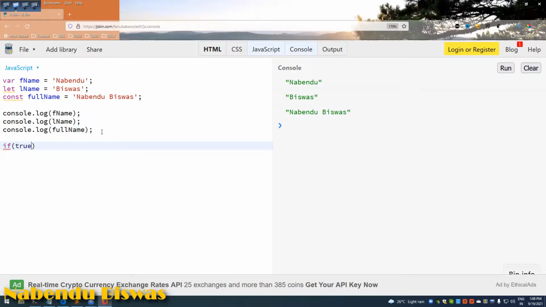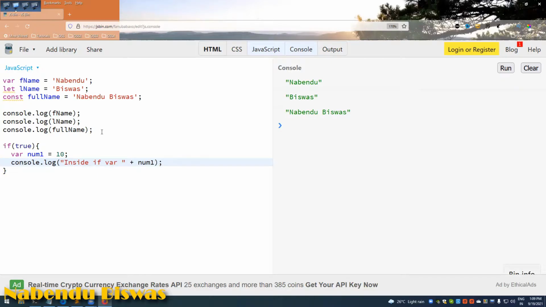So if I give an if (true) and var num1 equal to 10, and console.log "inside if var" plus num1. This is how we console.log some variable.